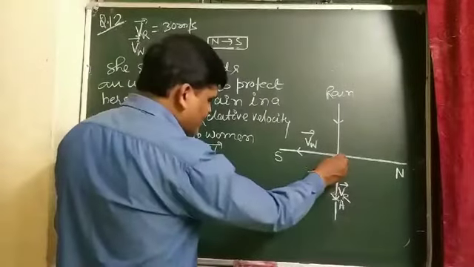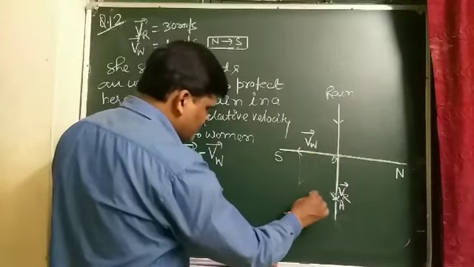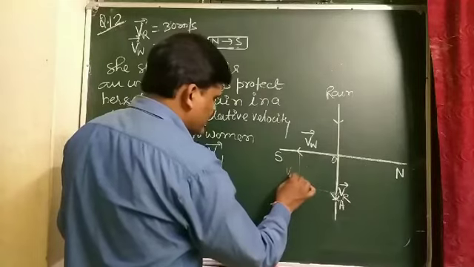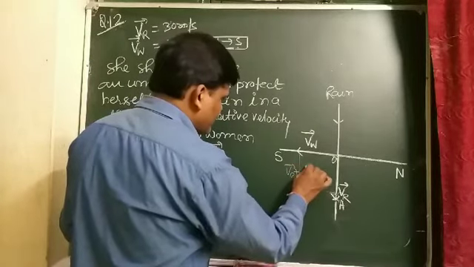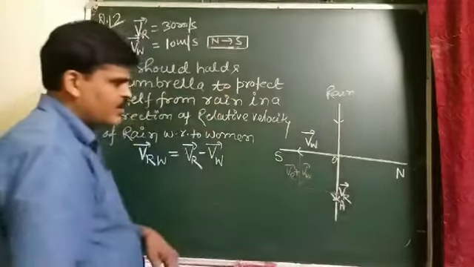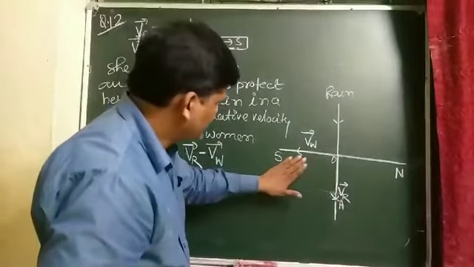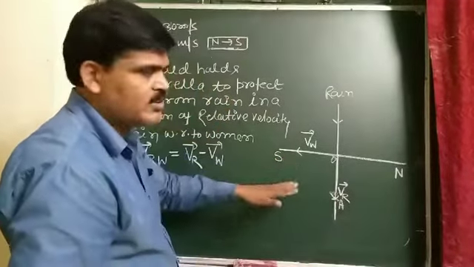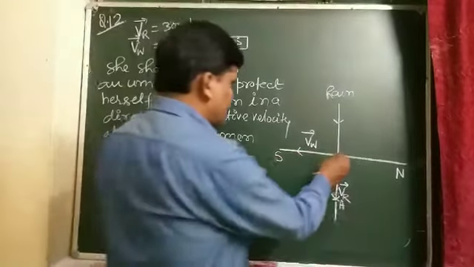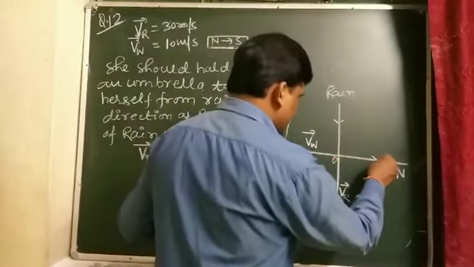If we show in this direction, we get VR plus VW, which is positive. It means the direction of the woman's velocity we have to take opposite.